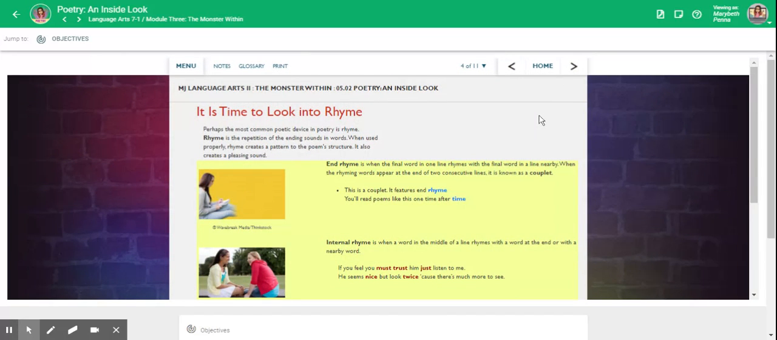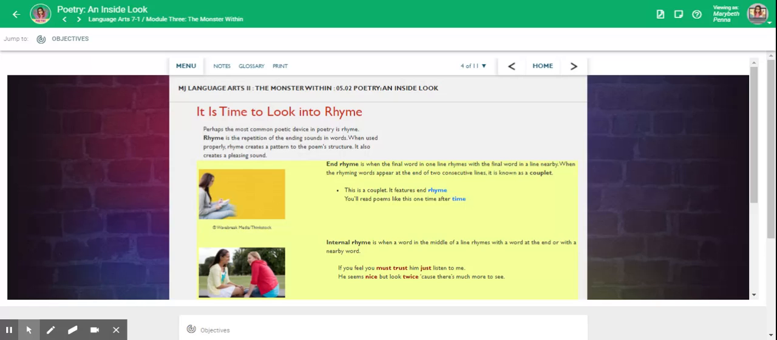It is time to look into rhyme. Perhaps the most common poetic device in poetry is rhyme. Rhyme is the repetition of the ending sounds in words. When used properly, rhyme creates a pattern to the poem structure. It also creates a pleasing sound.